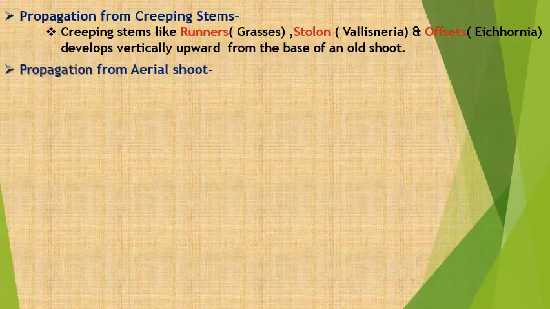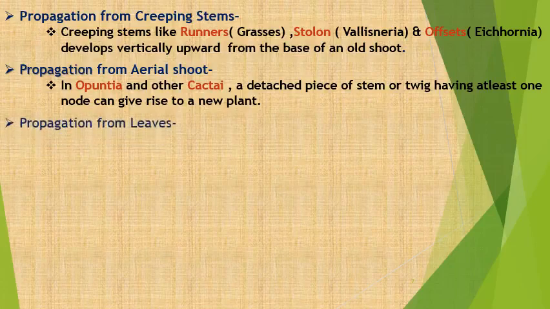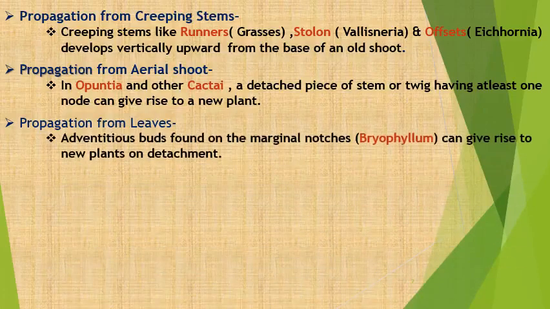Propagation from the aerial shoot. This is another mode through which vegetative propagation takes place in plants. That is, in Opuntia and the cacti, a detached piece of stem or twig having at least one node can give rise to a new plant. While for propagation from the leaves, the most common method is seen in special plants, among which Bryophyllum is the most common. Adventitious buds found on the marginal notches can give rise to new plants on detachment.